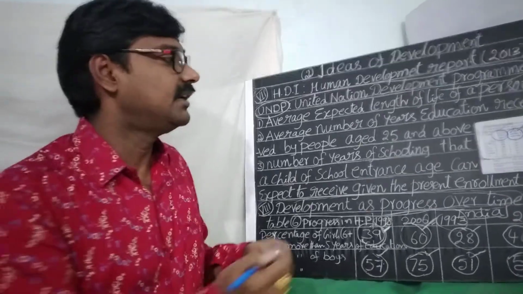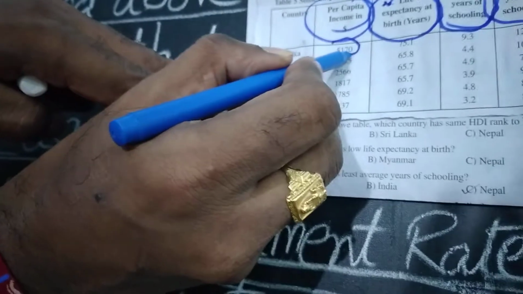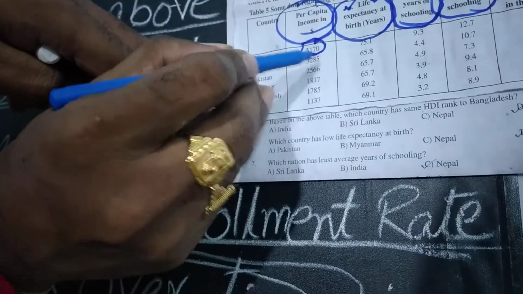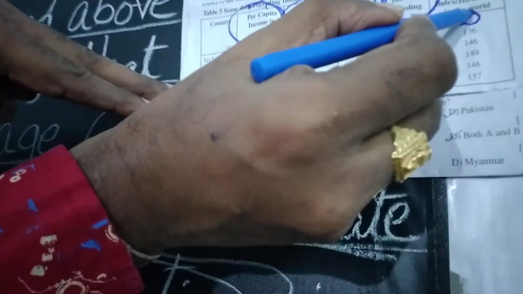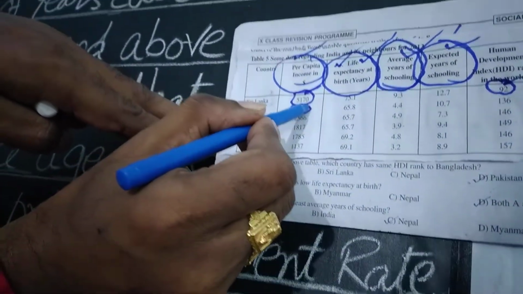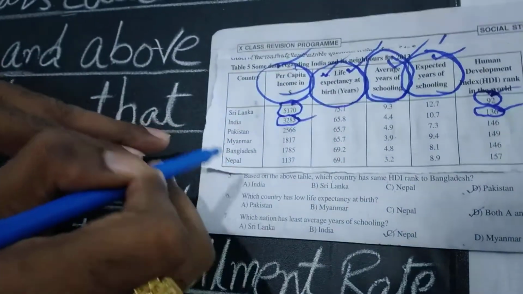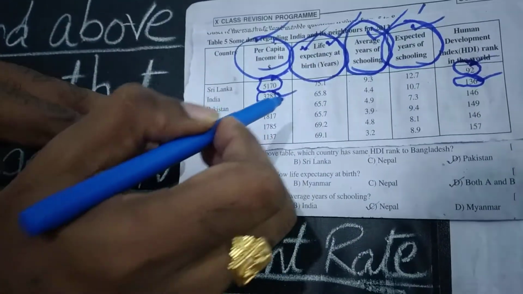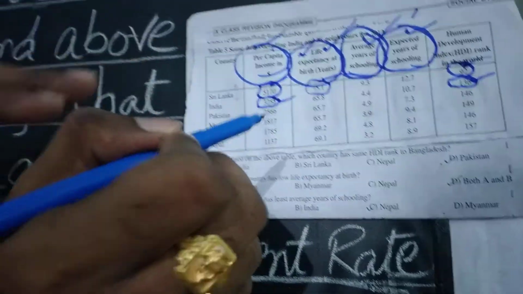Some other countries' data is also available here. Also look at this, this is Sri Lanka. Sri Lanka per capita income is 5,170 according to the Human Development Index in 2013. Sri Lanka's rank is 92, and India's per capita income is 3,285 and rank is 136 in the Human Development Index. Life expectancy is also high in Sri Lanka, more than 75 years. In India, 65 years only.